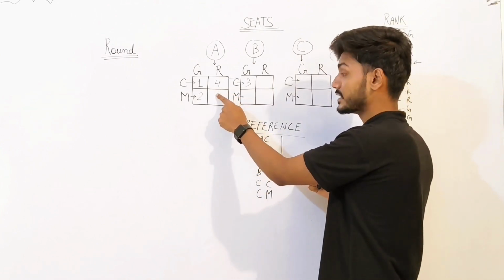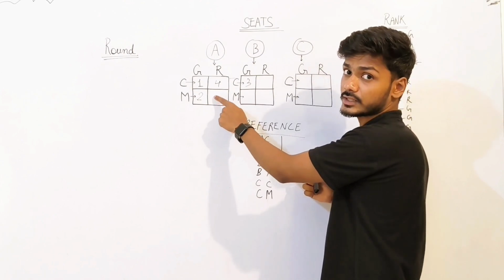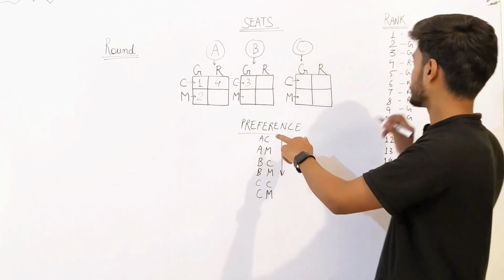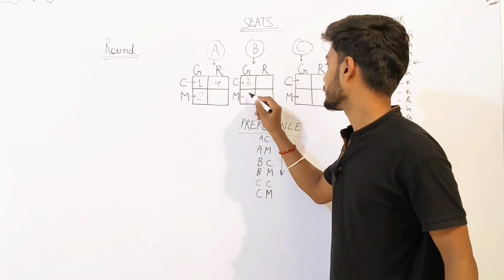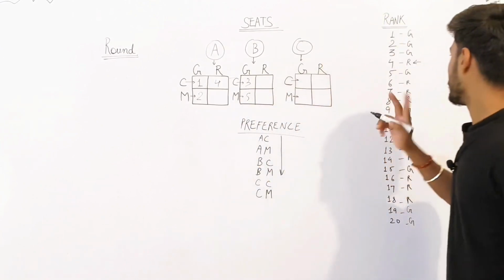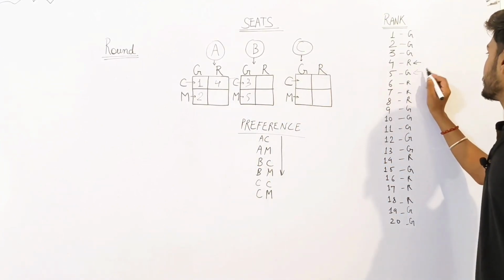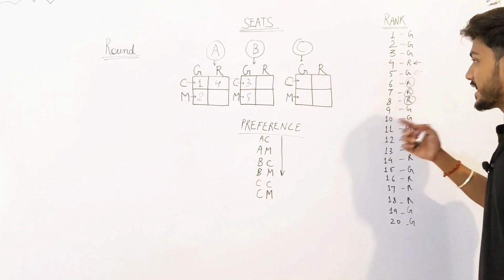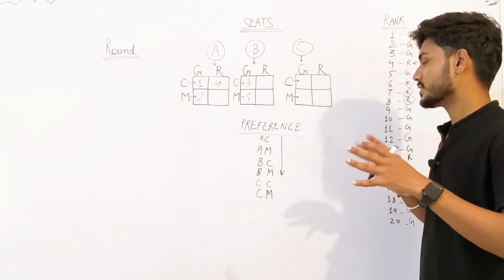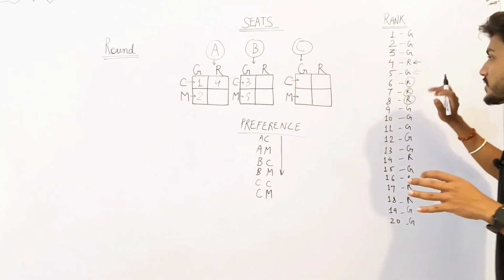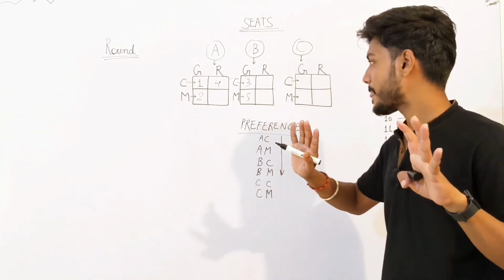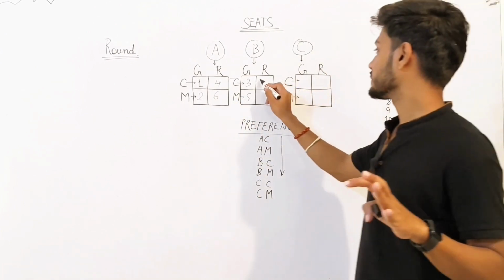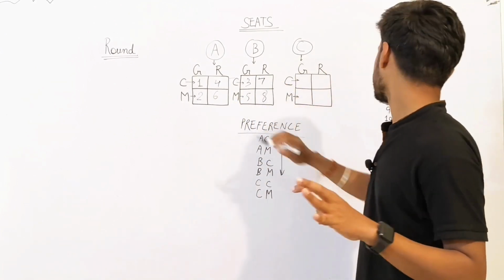Okay, this one is a reserved seat, right? It will only be utilized by reserved students. Okay, so the fifth ranker will get what? This one. So likewise, you are seeing, right? This is done. Okay, now reserve category, reserve category, reserve category. Likewise, I know you have now connected the dots. So the sixth student will get what? Tell me. This thing? Yes, right. The seventh, this thing. The eighth, this thing.